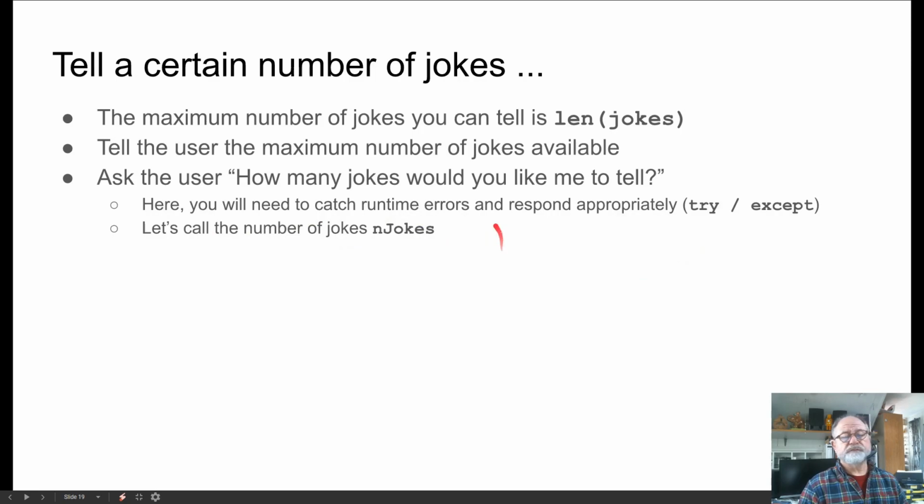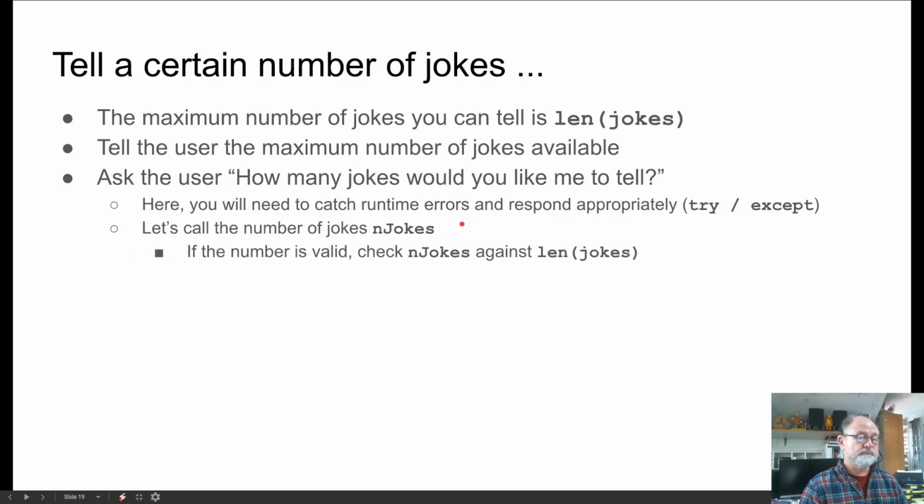So let's call the number of jokes n jokes. So we have an int variable called n jokes. And if the number is valid, meaning that what is typed in is actually a number, then we can check that variable n jokes against the length of jokes.